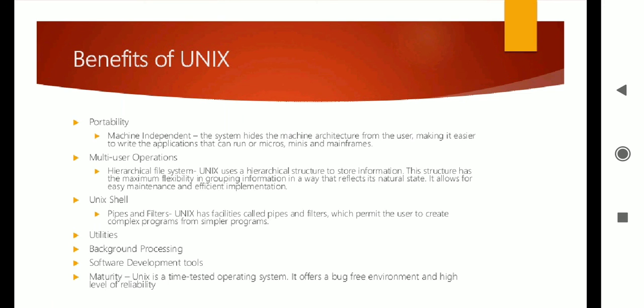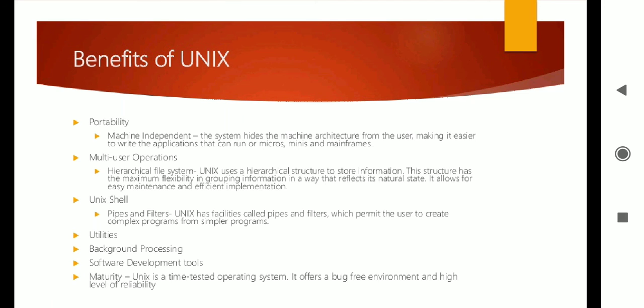So the program or the command that you want to execute in a particular computer is not dependent. So a program may be written, an application, and you may execute that program in any other computer, so it is called machine independent. Okay, second one is multi-user operations. As you all know, multi-user means it allows many users to work with the same software at the same time. Okay, and one more thing is Unix shell.